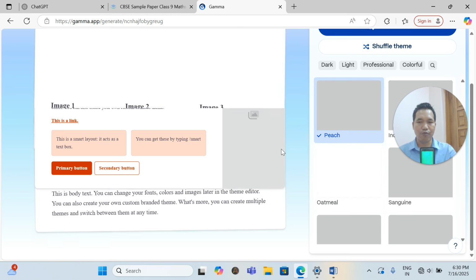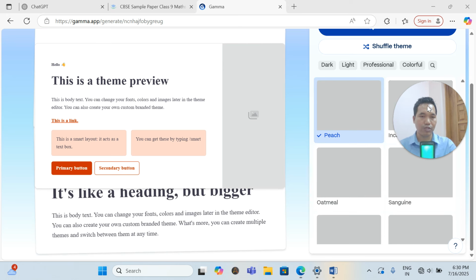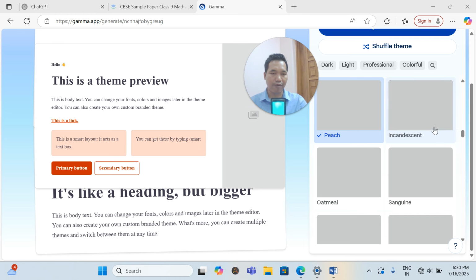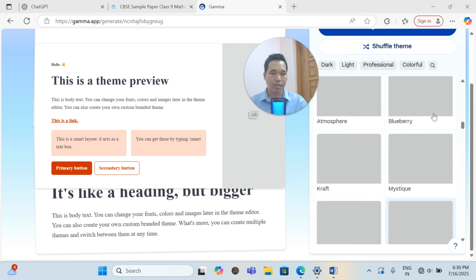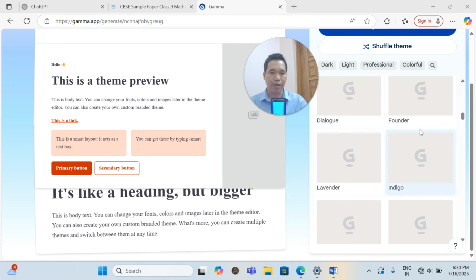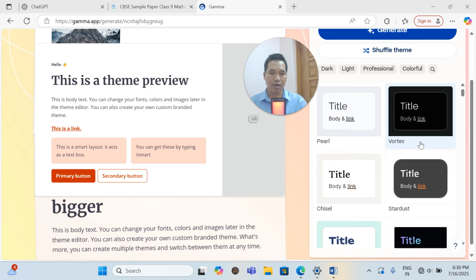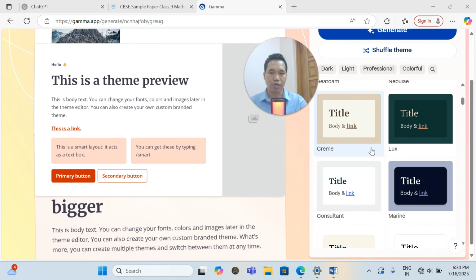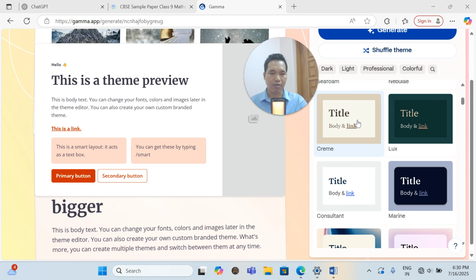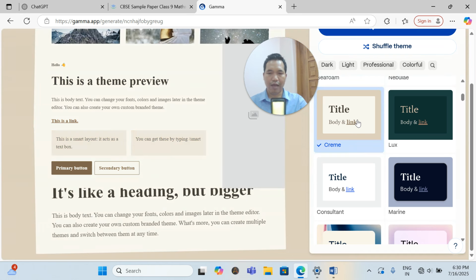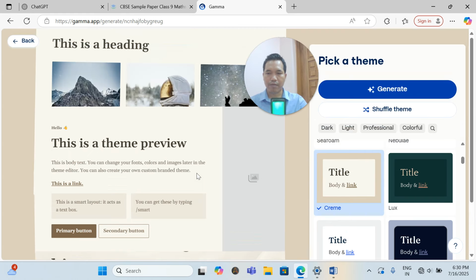If you want to choose a template, we have a lot of templates here you can choose. This is the option for templates. Any template you can choose here, as per your convenience. So I'm going to choose this template as of now. I have chosen this template for my PPT. So now let me generate.